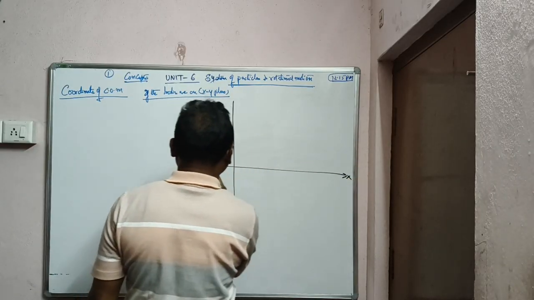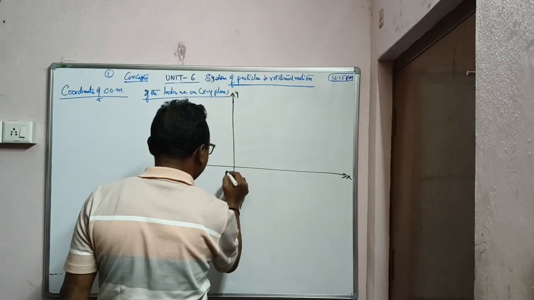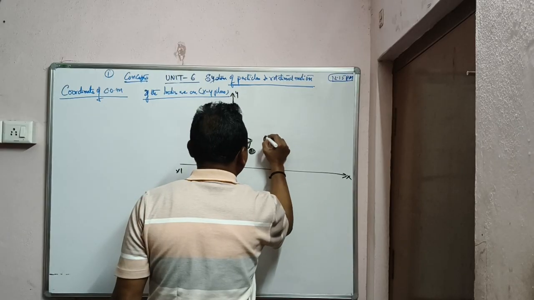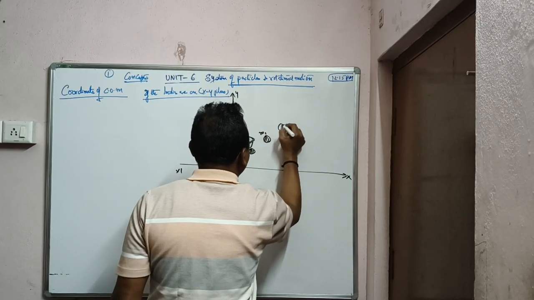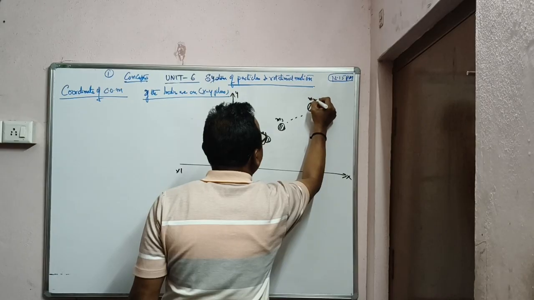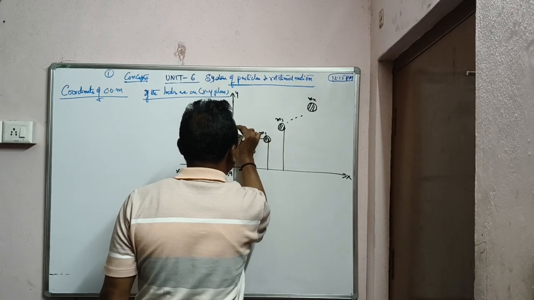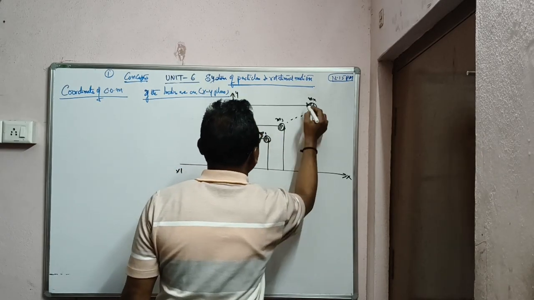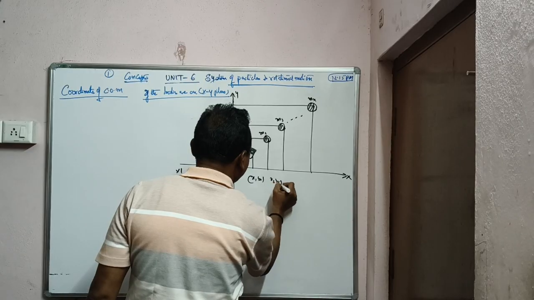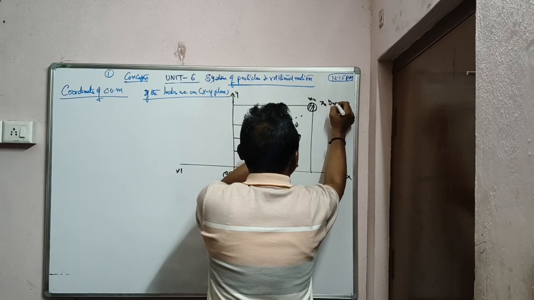Here is the x axis, x dash, y dash, origin. Now you can see the body is in xy plane, so here is m1, and m2, m3, mn. So it will have coordinates x1 y1, x2 y2, x3 y3, and the final one xn yn.